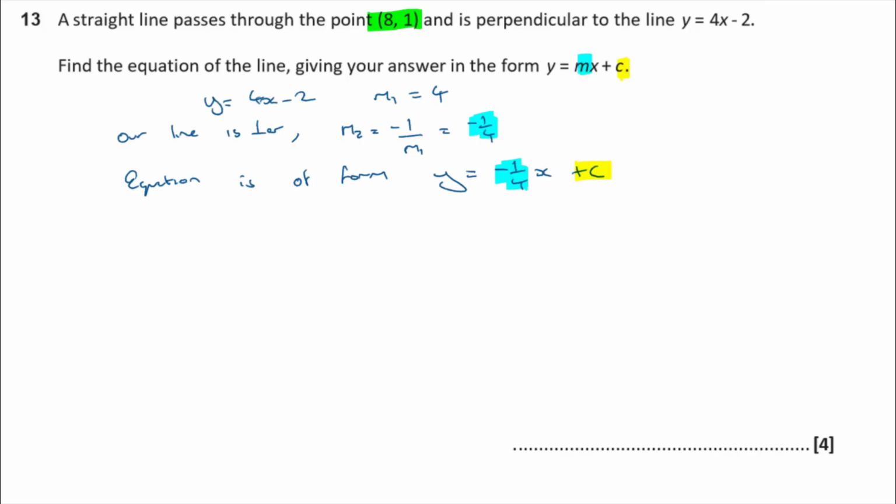I'm going to use the point to find it now. So the line passes through the point (8, 1). Subbing those values into the line, 8 is the x value and 1 is the y value. So y equals 1, and that is equal to minus a quarter lot of x, which is 8, plus c. Minus a quarter lots of 8, that's minus 2. So I've got 1 equals minus 2 plus c. Adding 2 to both sides, you can see that c is equal to 3, isn't it?